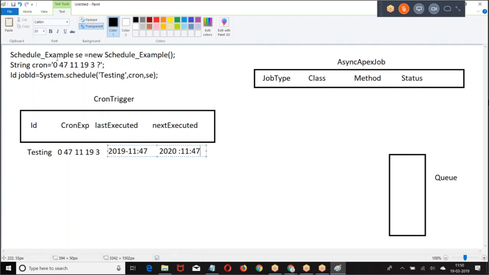Now what happened? When you schedule, first it will go and register with the cron trigger. Once the job is registered with the cron trigger, on 2020 March 19th, 11:47, the job will be fired, and the job is added to the async apex job.